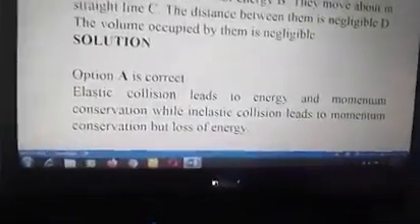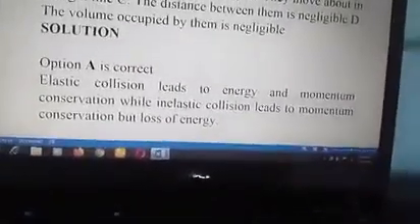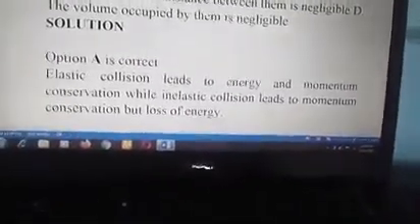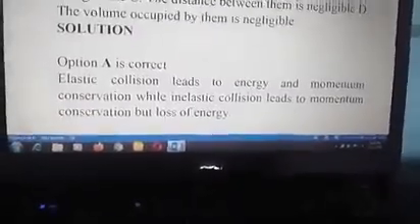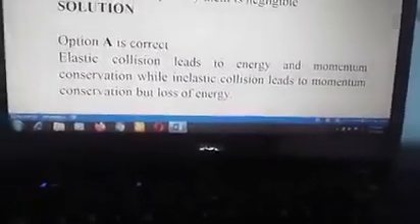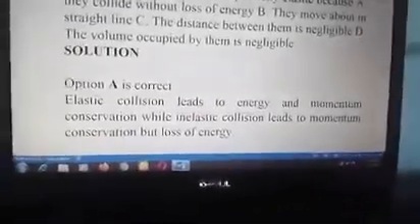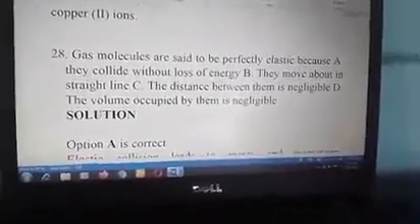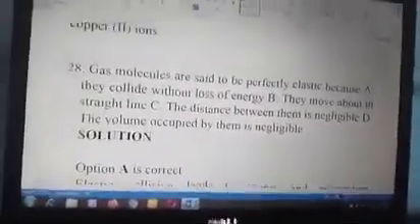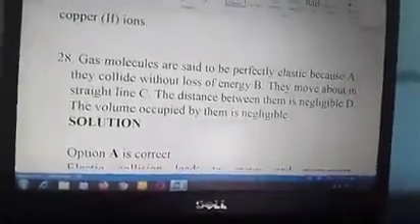So why is it correct? Elastic collision leads to energy and momentum conservation, while inelastic collision leads to momentum conservation but energy loss. So the collision between gas molecules is elastic. Being elastic, energy is conserved, likewise momentum is conserved. That's why the answer is option A. So that brings us to Newton's laws of motion.